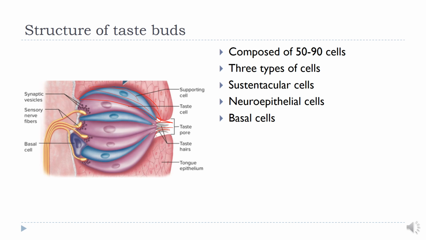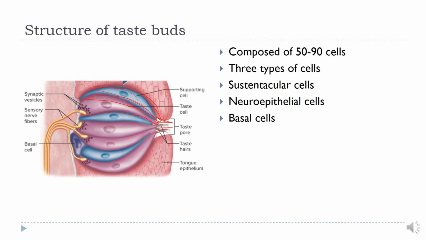The neuroepithelial cells, also called the taste cells or type 3 cells, are the gustatory receptor cells. These are also elongated tall columnar cells that extend from the basal lamina to the taste pore. Here you can see they are extending from the basal lamina to the taste pore. They also bear long microvilli on their free surface which project into the taste pore.